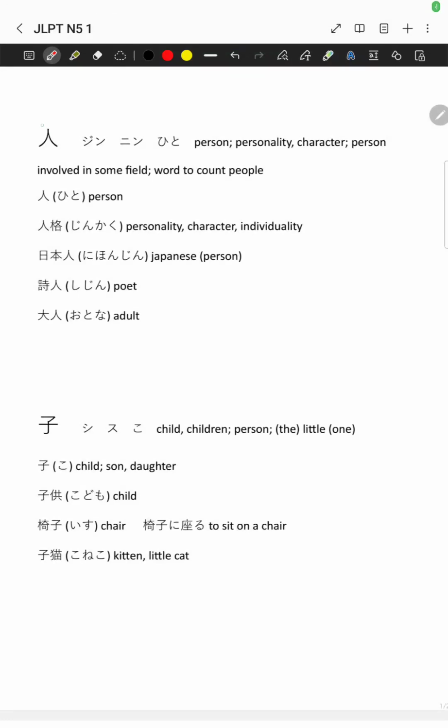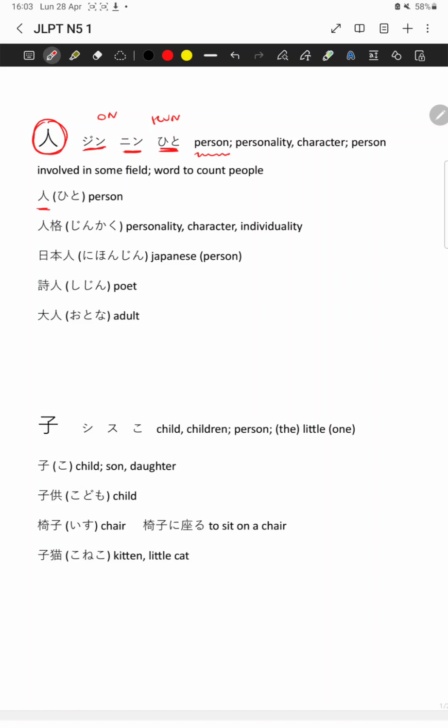The first kanji of today is this one. The on readings are jin and nin, and the kun reading is hito. The main meaning of this kanji is person, as in hito just by itself, which means person.